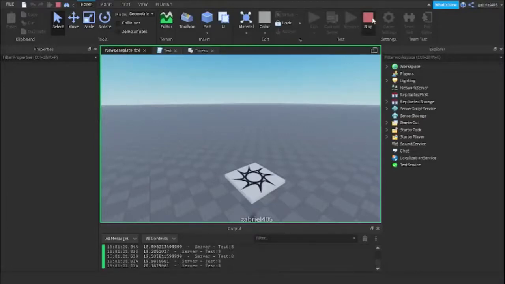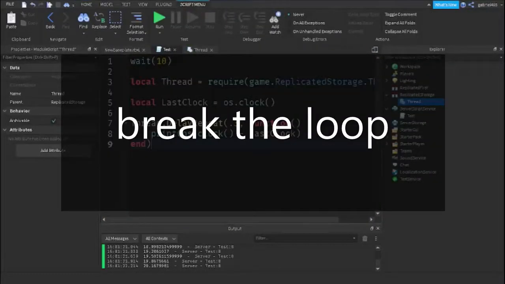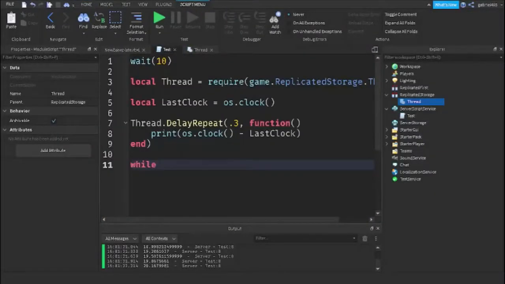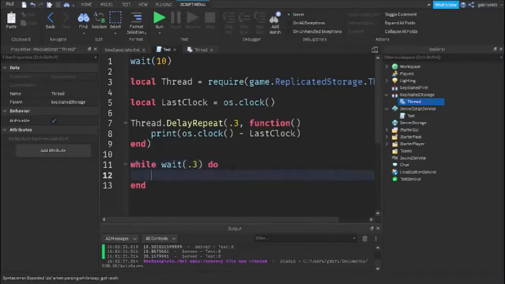What if we want to stop it? What if we want to break the loop? Now in our while loop we had before, while wait 0.3, if you want to break the loop, you would use break. But in this one, we don't have break, so what would we do?